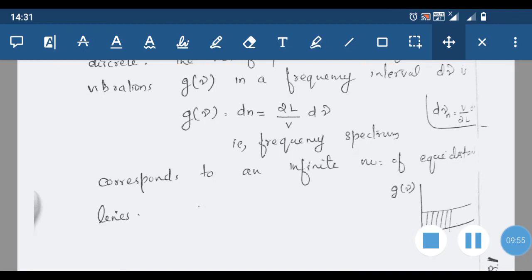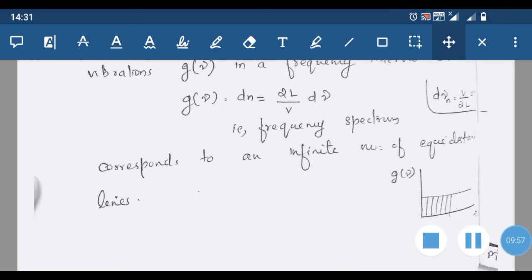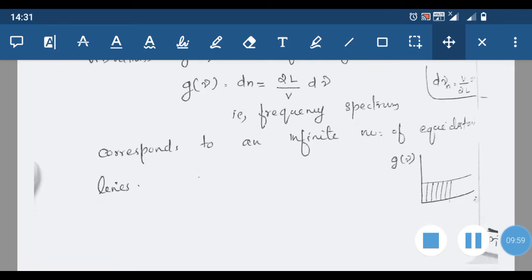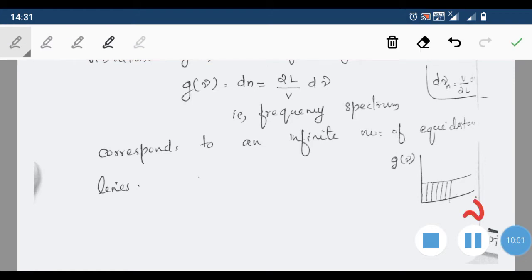Suppose we plot a graph between g of ν and ν. The graph will look like this: it consists of a large number of discrete lines, and instead of a single line we have a large number of frequencies which are very near to each other.